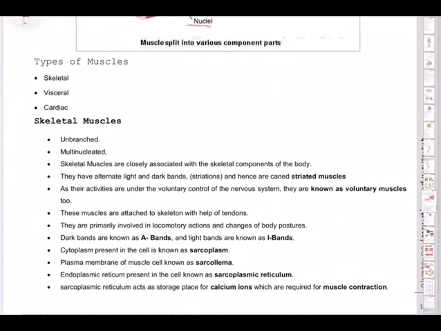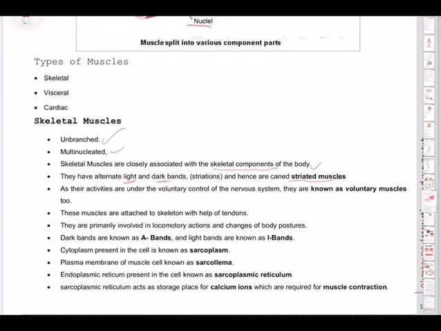Since we have to study the skeletal muscles, we'll be going next to that. What are the interesting things about skeletal muscle? What are the features of skeletal muscles? They are unbranched, multinucleated, with many nuclei. Skeletal muscles are closely associated with skeletal components of the body, that's why the name skeletal muscles. They have alternate light bands and dark bands. These are called striations, and hence they are called striated muscles.